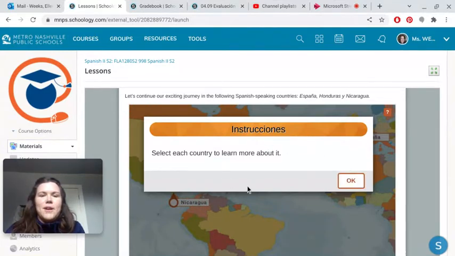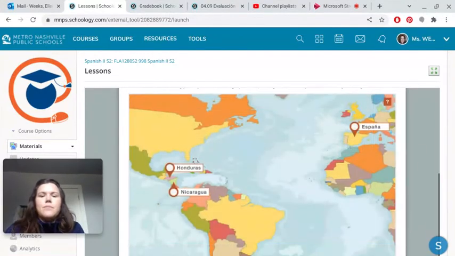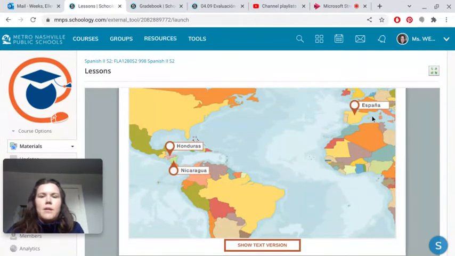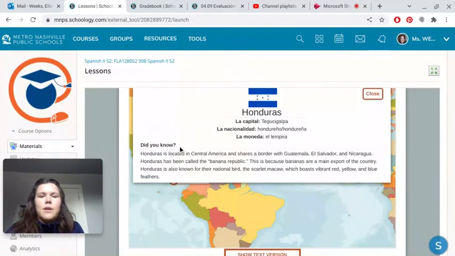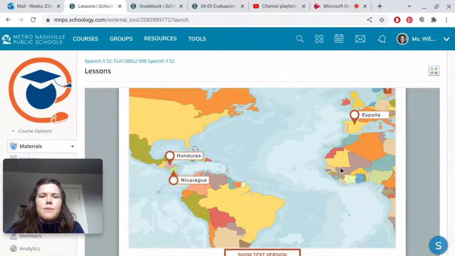So it says Instrucciones. Select each country to learn more about it. So you click here, and you've got España over here, just Spain, Honduras, and Nicaragua. You click each one, you read about it, you'll see the flag, you see la capital, la nacionalidad, la moneda, and you read about each one of those.